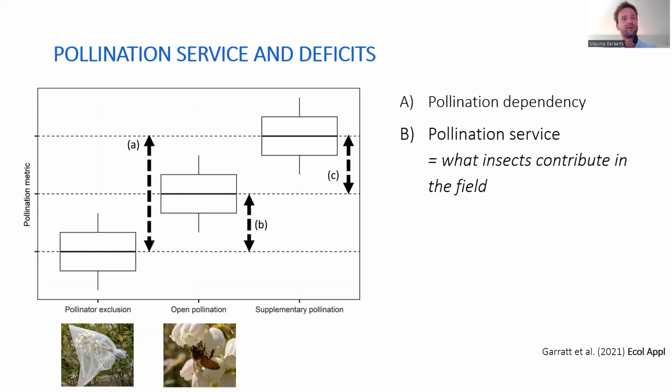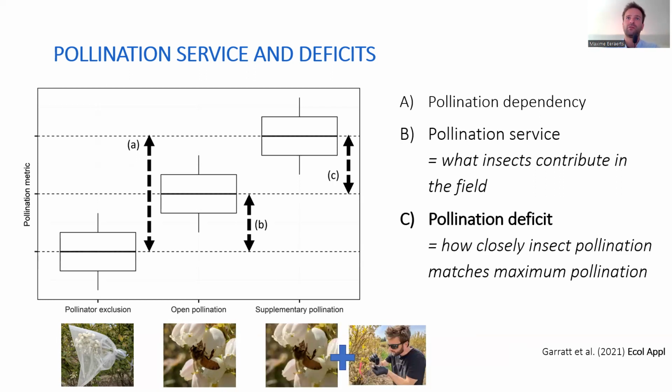This is done by comparing an open pollination treatment, the fruits and seeds produced by flowers that are open to insect visitation, with a pollinator exclusion treatment, where the flowers are bagged and pollinators are excluded. By comparing these, we can assess what the insects contribute pollination-wise in a certain field.